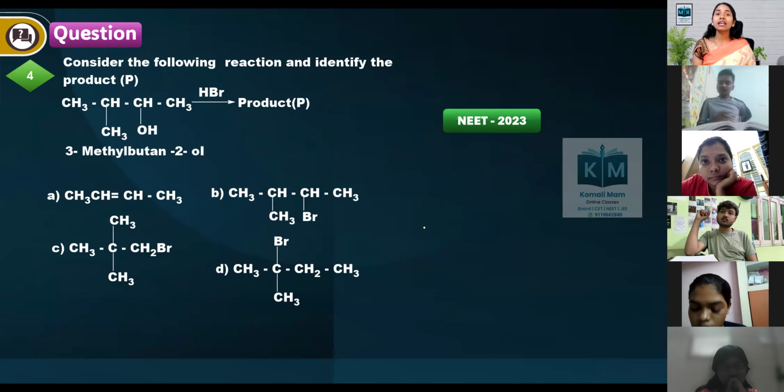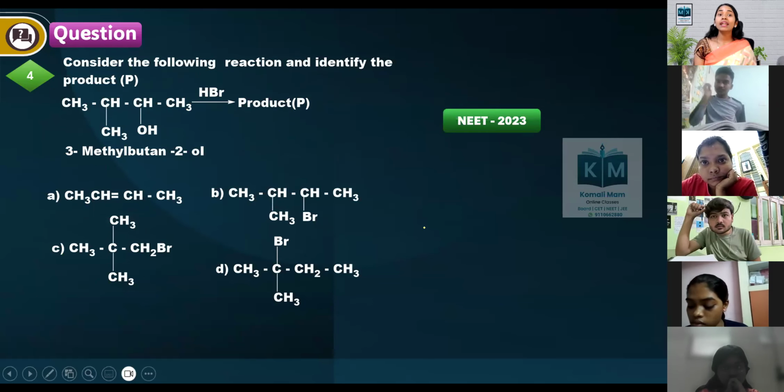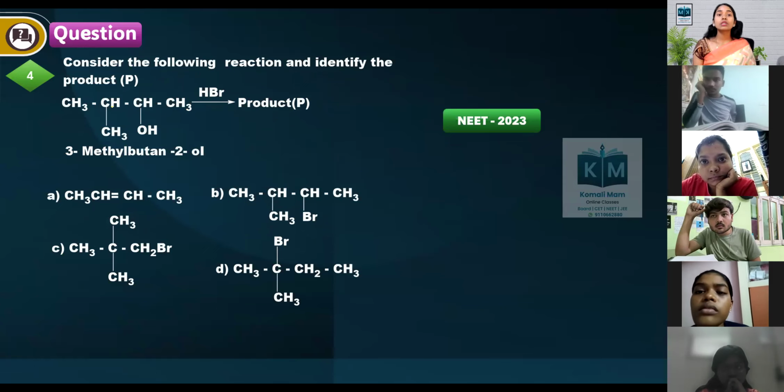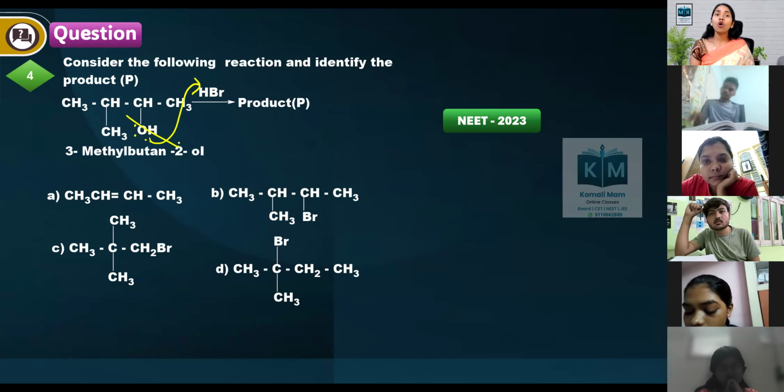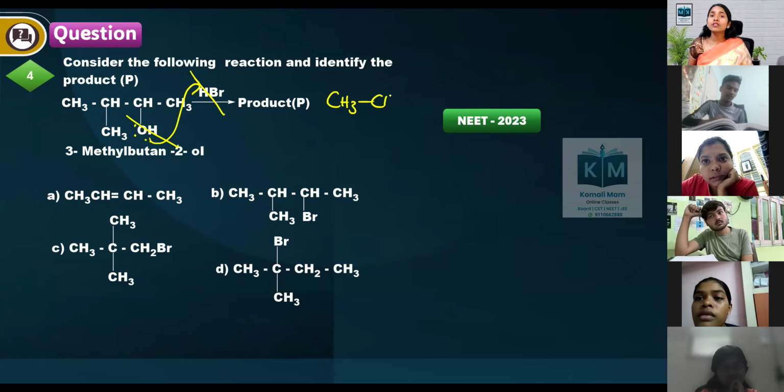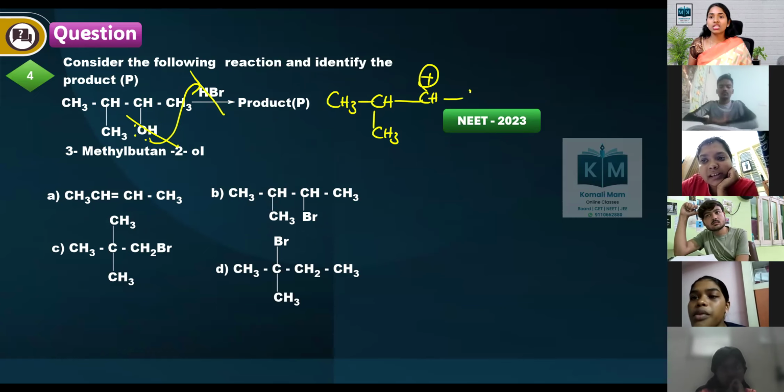Next, consider the following reaction and identify the product. Here you have a secondary alcohol and HBr. Then what will you do? First protonation takes place. It donates a lone pair to H plus. Then O and H2O plus will be formed. It goes out and a carbocation will be formed. So what is the carbocation? CH3, CH3, CH plus, CH3.